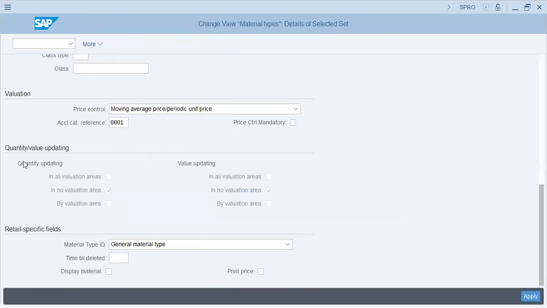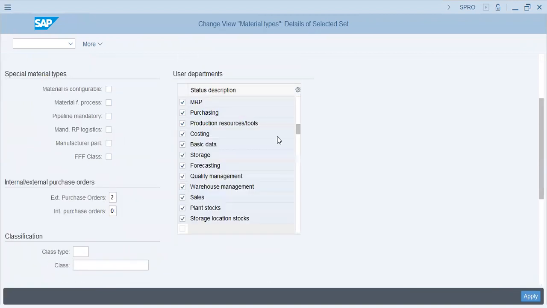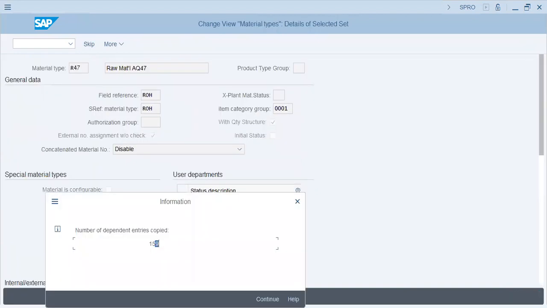We want quantity also updated and value also updated. But over here it says it's locked. I don't know why, it shouldn't be locked, but anyways. Apply, enter. 159 copied, 159.